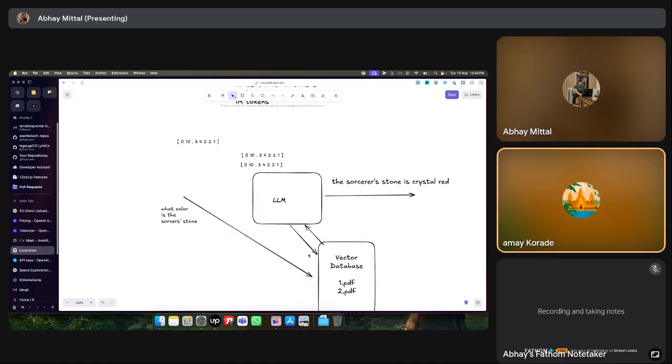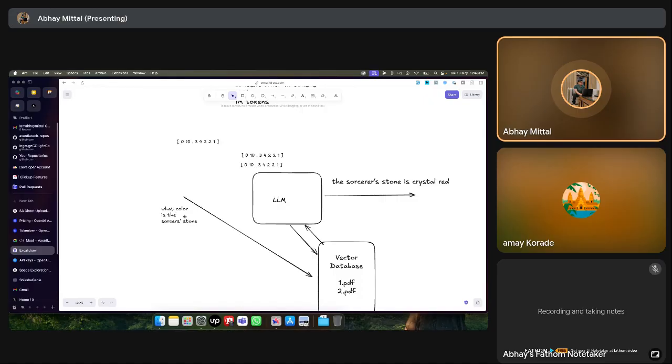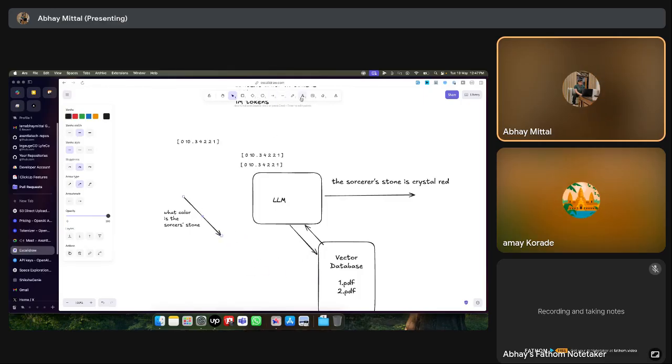Or if you're using OpenAI tool calls, I don't want to confuse you right now, but what we're doing is sending this query to the vector database first. Even before that, with the help of embeddings, we're converting it into a vector. Now that vector is being sent to the vector database.